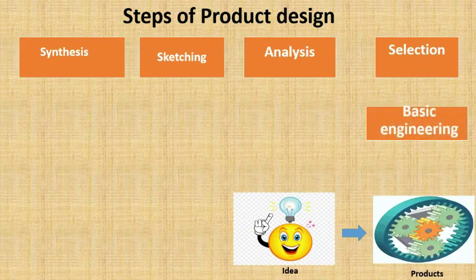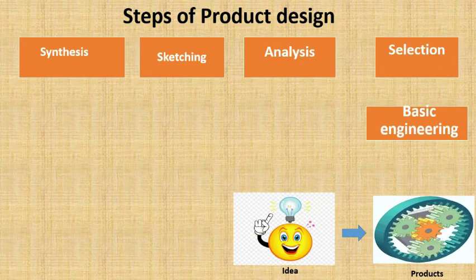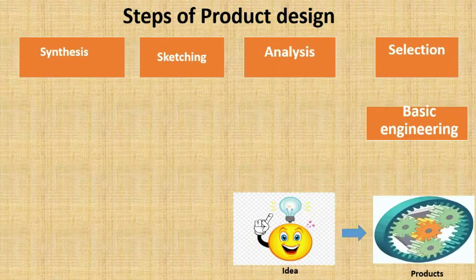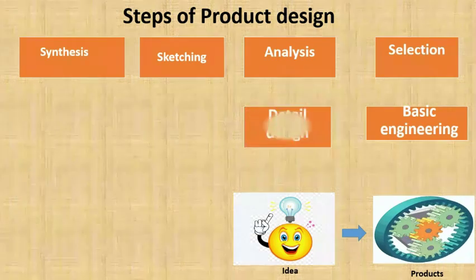After selection, you will go for the basic engineering. In this basic engineering, you are going to identify the complete layout of the product you are going to produce. And also you are going to calculate what its strength and required properties will be, and what the optimal material will be, which material will suit best to generate that component. These details you will get in the basic engineering.